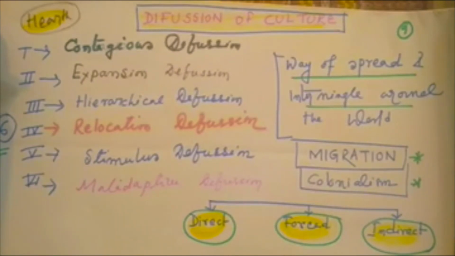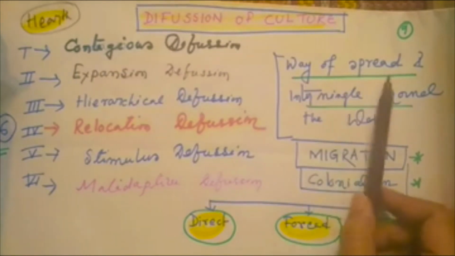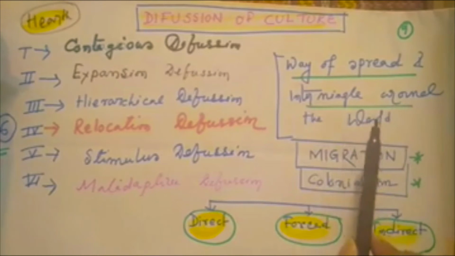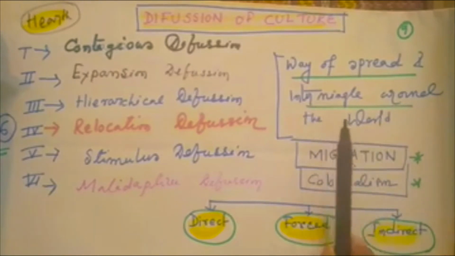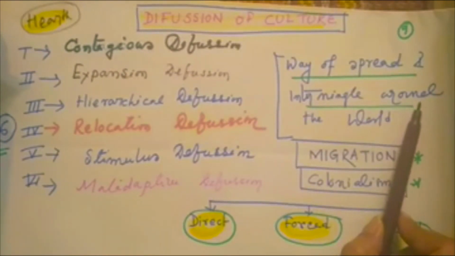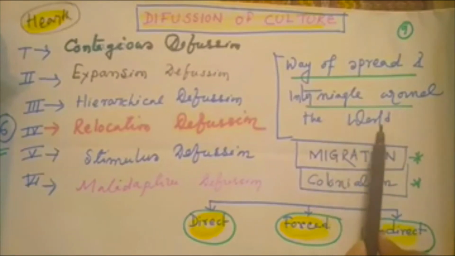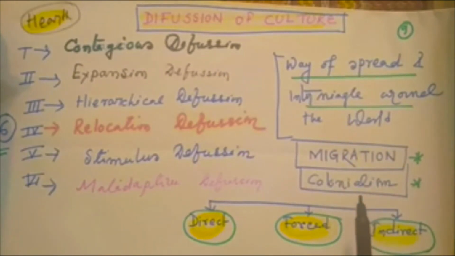So what is diffusion? The way culture spreads or intermingles around the world is known as cultural diffusion. There are two important tools to diffuse culture from its source region or heart region around the world. The first one is migration.